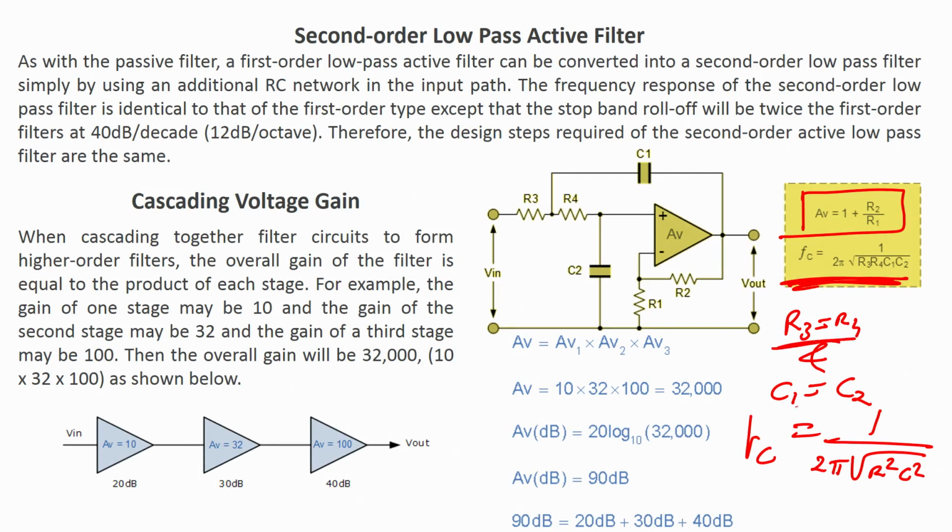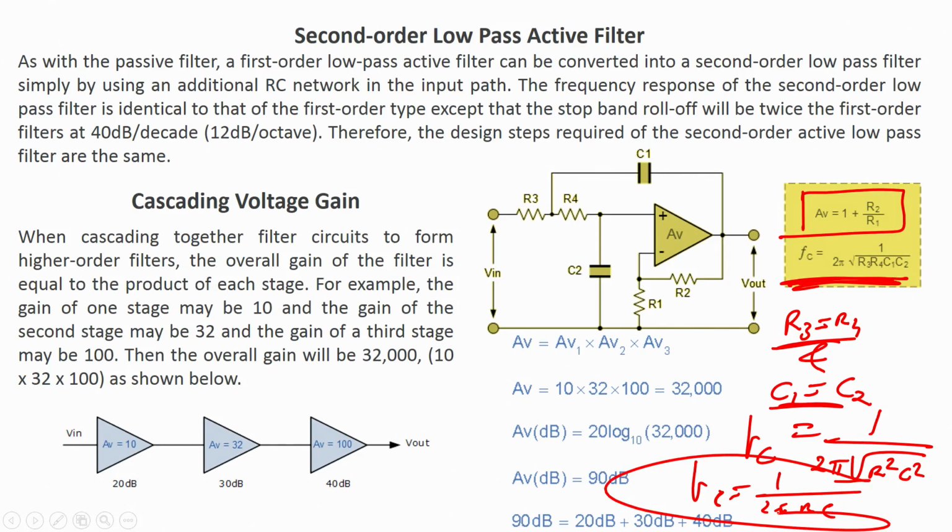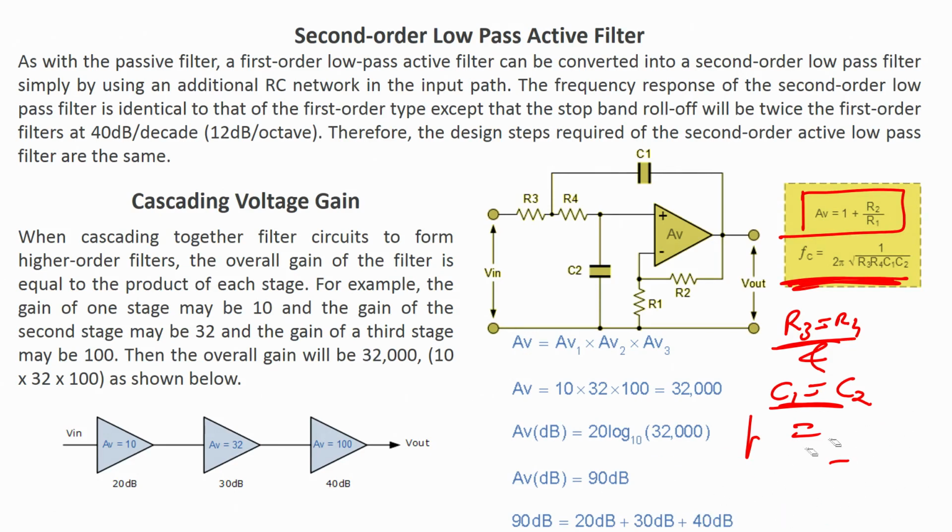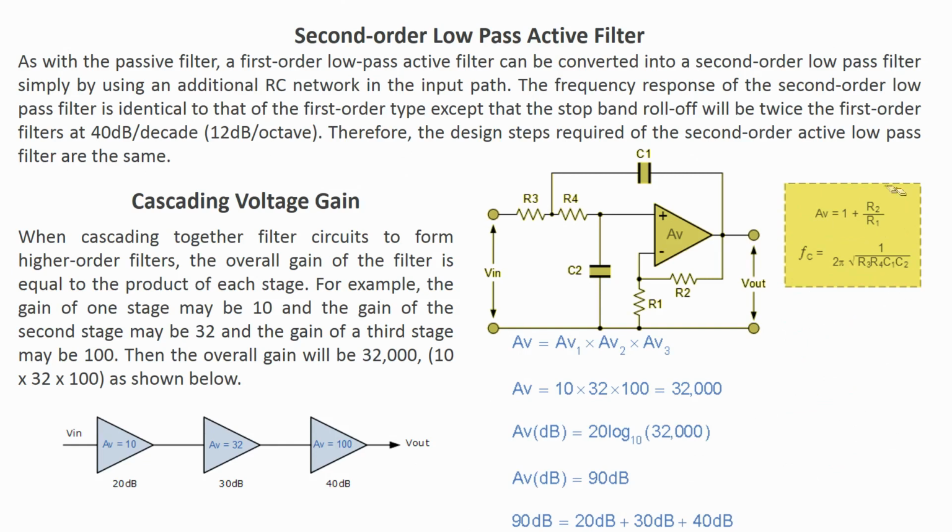So, that means FC will be nothing but 1 upon 2 pi RC, which is similar to my first order low pass active filter. The critical frequency formula becomes similar to my first order low pass active filter. Anyway, let us see. As with a passive filter, a first order low pass active filter can be converted into a second order low pass active filter by using an additional RC network.